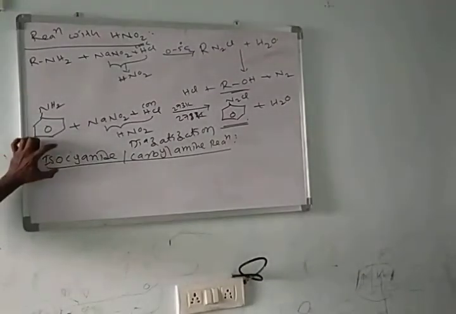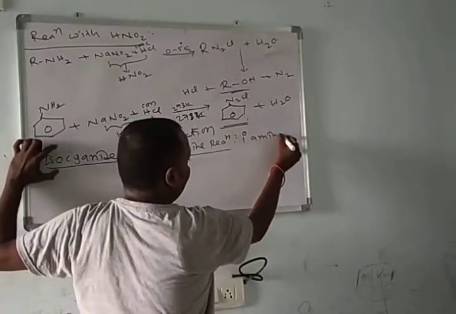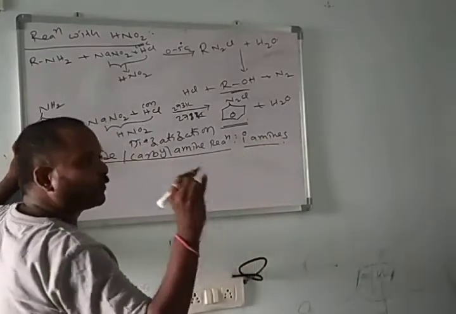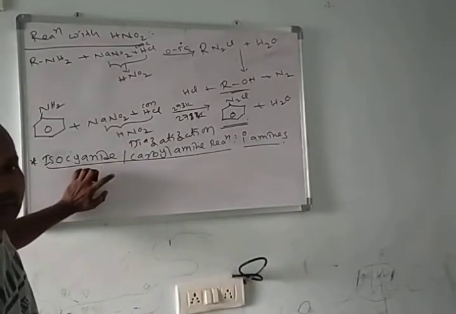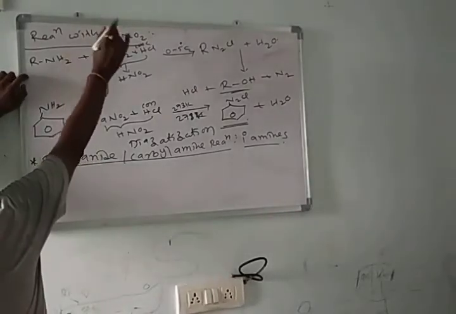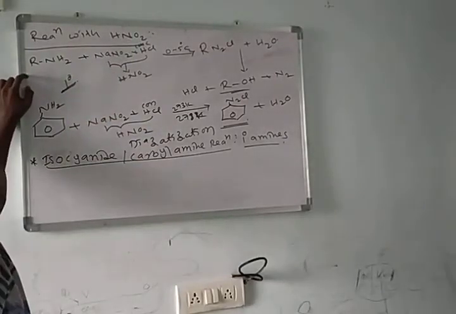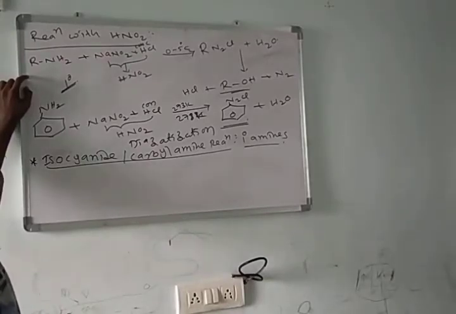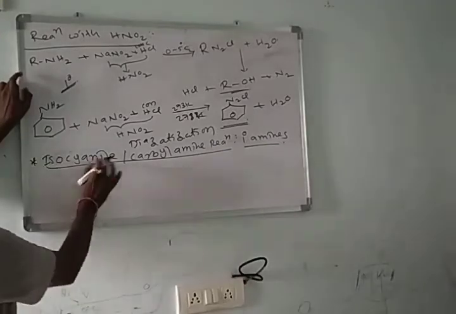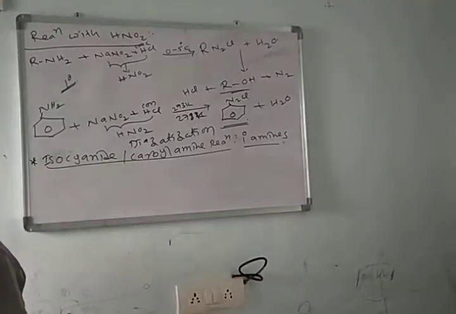This test is used for the identification of primary amines. Only primary amines give this test, the isocyanide test or carbylamine test. Reaction with HNO2 also is given only by primary amines. The nitrous acid test is also used for the identification of primary amines. The carbylamine test is used to identify primary amines from secondary and tertiary amines.